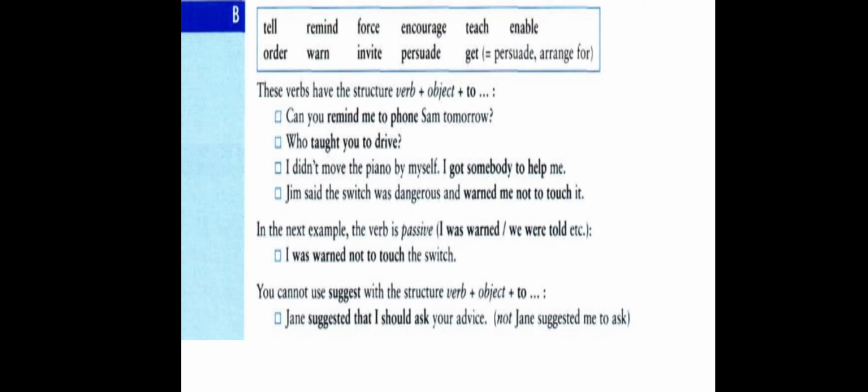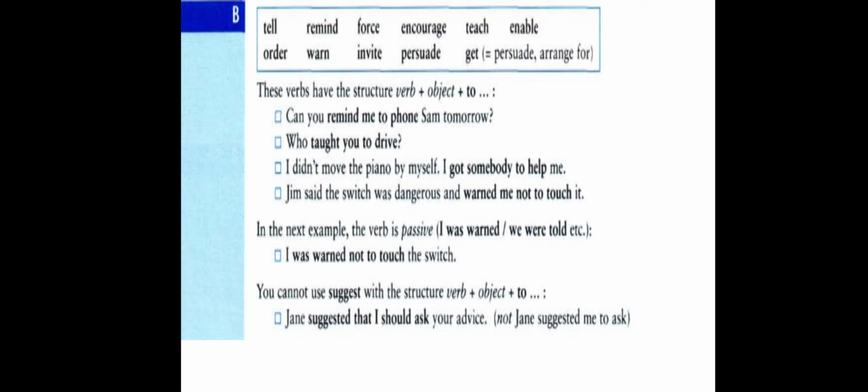Part B. In part B, we have a table of other verbs like tell, remind, force, encourage, teach, enable, order, warn, invite, persuade, and get. Get here means persuade or arrange for. These verbs have the structure verb plus object plus to plus the base form. This means they are still followed by an object, and after the object comes to plus the base form, or what is called infinitive.